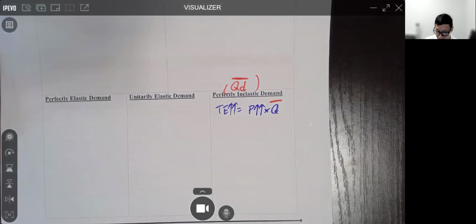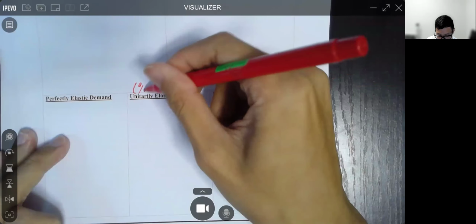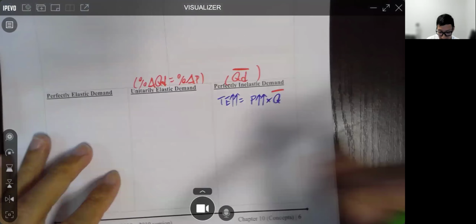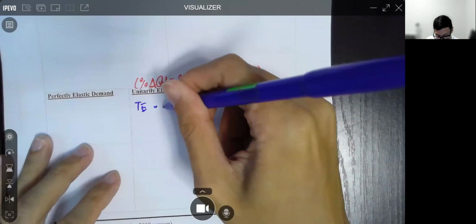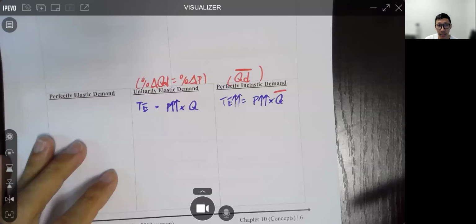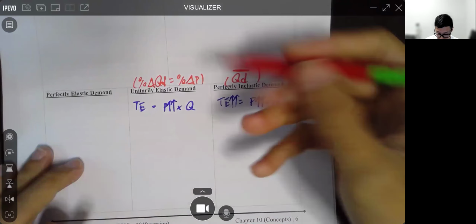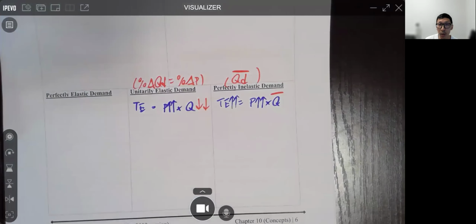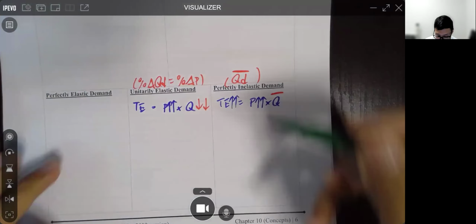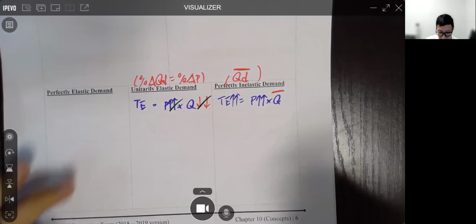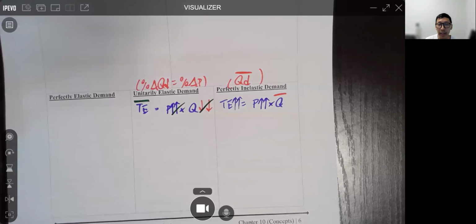What about unitarily elastic demand? It means that the percentage change in QD is exactly the same as the percentage change in price. Therefore, the logic again: TE equals P times Q. P goes up by two arrows. Since quantity changes at the same speed, the same percentage, we draw two arrows down, by the law of demand. Then we cancel them out. We find that there is no extra arrow. It means that total expenditure remains unchanged.